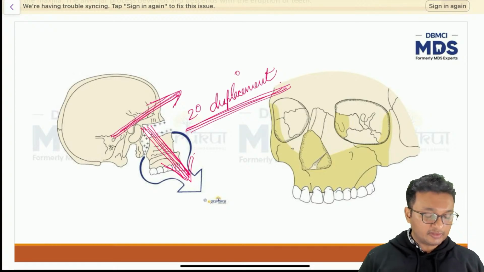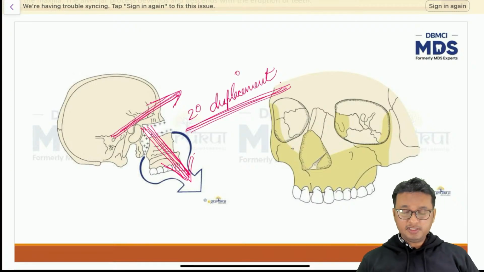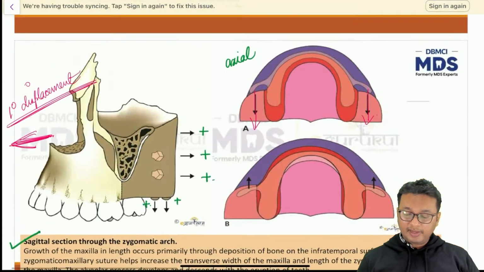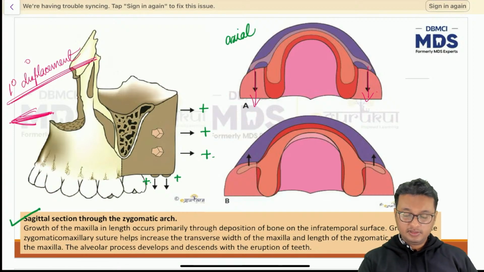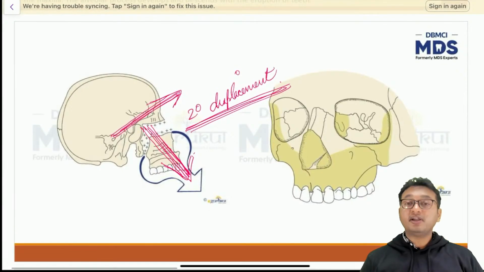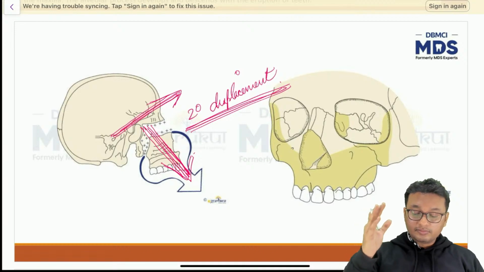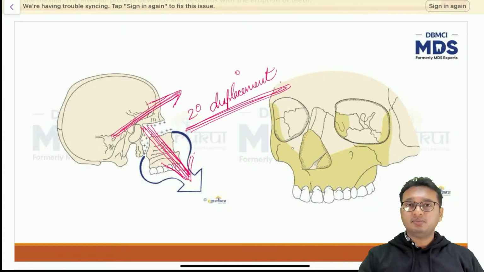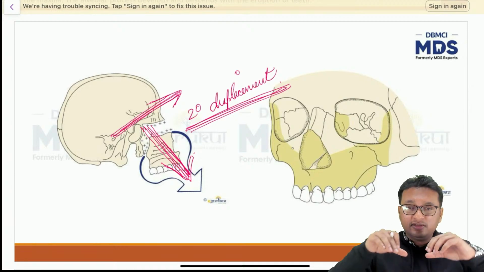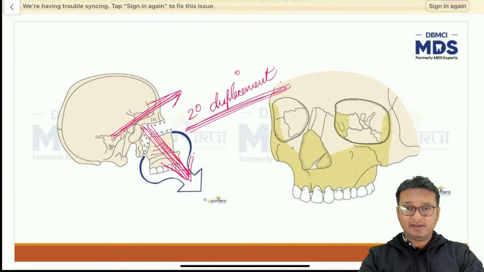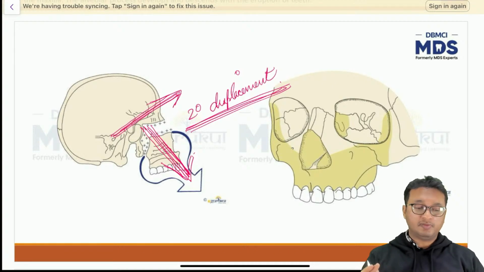Tanishka has asked me to explain this point again: primary and secondary displacement. All right. So primary displacement, I said, is the movement of the bone by virtue of its own growth. Whereas secondary displacement is the movement of the bone in the spatial plane by growth of the surrounding bones. In this particular case, the cranial vault is growing in an upward and forward direction. That cranial vault is pushing the nasomaxillary complex in a downward and anterior direction. So we have secondary displacement of the maxilla.